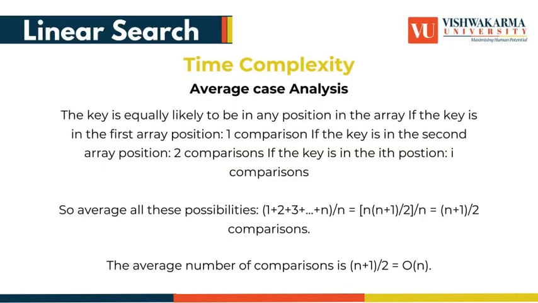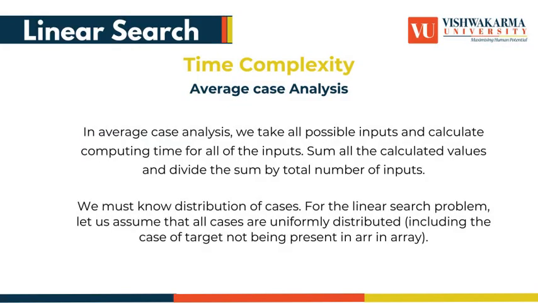And next, time complexity in average case analysis. The key is equally likely to be in any position in the array. If the key is in the first array position, it takes 1 comparison. If the key is in the second array position, 2 comparisons. If the key is in position i, i comparisons. So averaging all these possibilities, (1 + 2 + 3 + ... + n)/n comparisons, the average number of comparisons is (n + 1)/2, which is O(n). This is the time complexity in average case analysis.